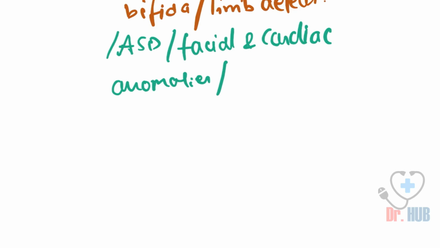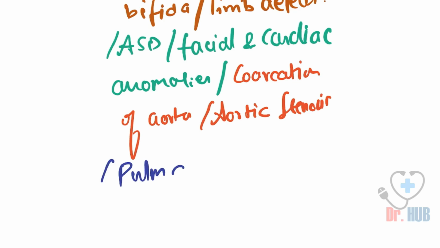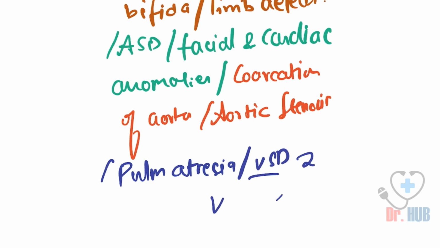Then comes coarctation of the aorta, then aortic stenosis, then pulmonary atresia, and VSD, the ventricular septal defect.